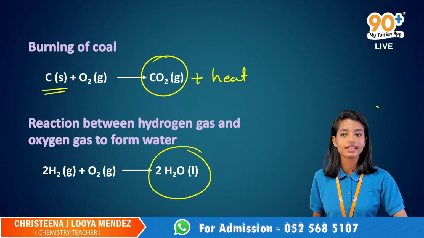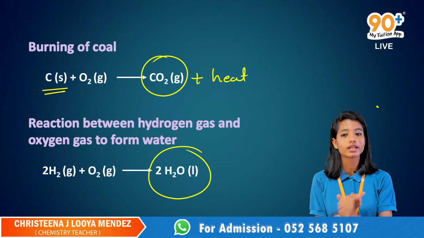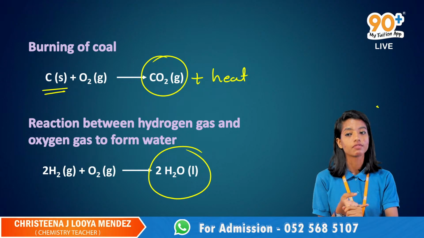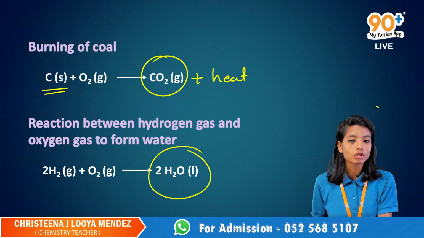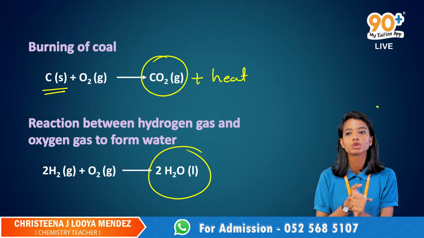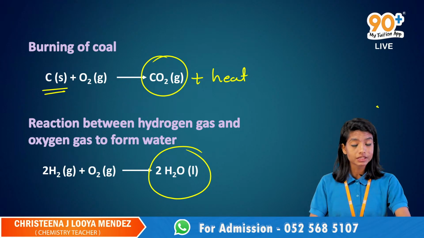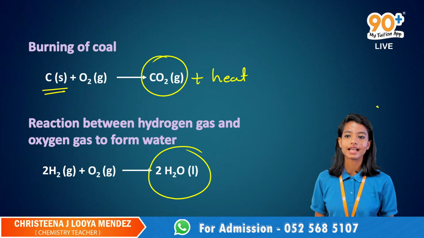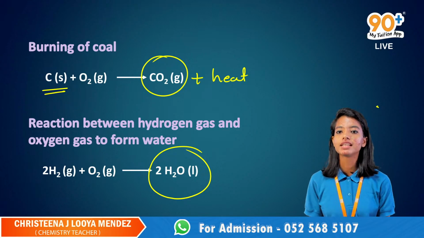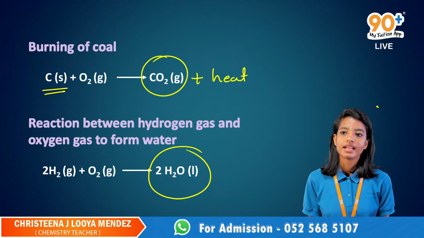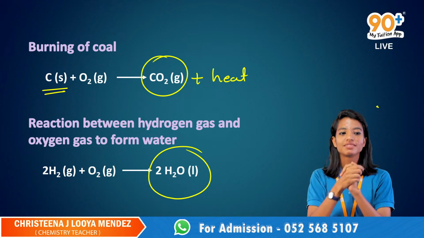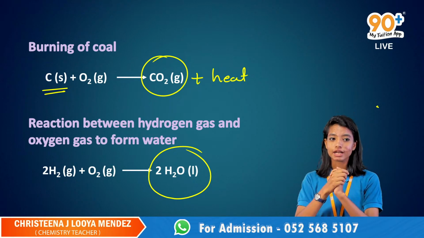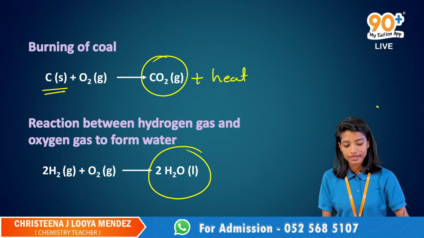I'll ask that in the next session. What is a combination reaction? What is an endothermic and exothermic reaction? We already studied those. And in the next session, we are going to study the decomposition reaction. We have 3 types of decomposition reactions. Have you taken down everything? These are the examples for combination reaction. What is combination? 2 reactants, 1 single product. Don't ever forget it.